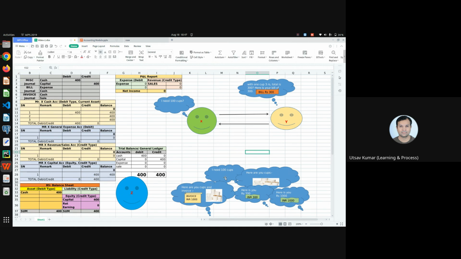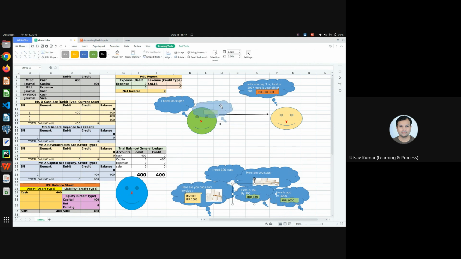Then what will he do? He'll simply give him the money. Here is your 300 rupees, and he is just giving the money to Mr. Y. Transaction done. Why? Because Mr. Y gave a bill of 300 rupees to Mr. X, and Mr. X simply gave 300 rupees to Mr. Y, and so a transaction happened.